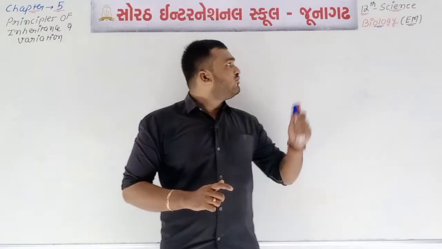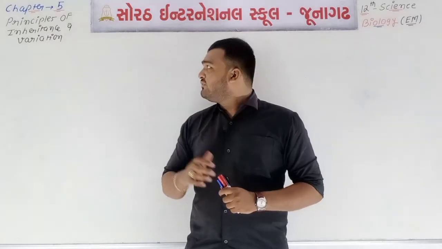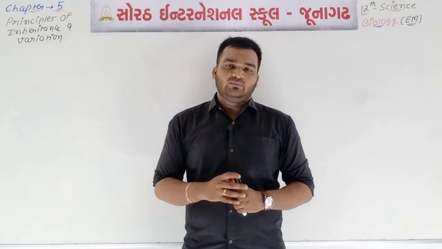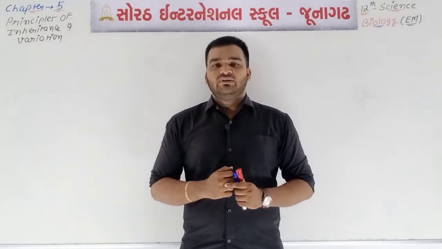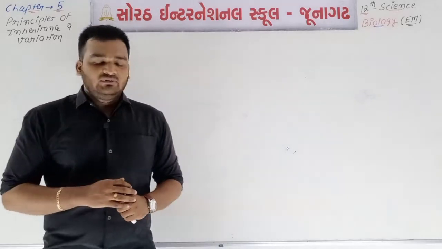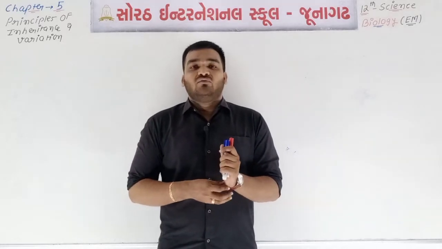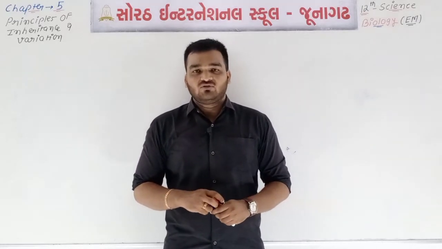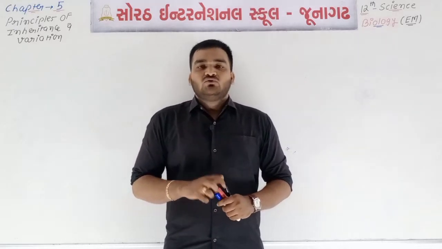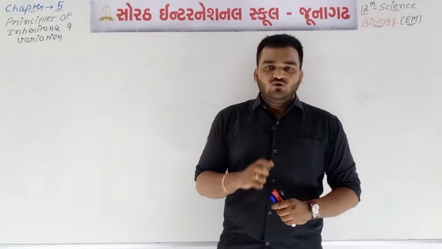We are learning 12th Science Biology English Medium, chapter number 5, the principles of inheritance and variation. In the last video lecture of this chapter, we talked about the chromosomal theory of inheritance. Today we are going to learn about different aspects connected with the father of experimental genetics, T.H. Morgan, means Thomas and Morgan. Before starting today's video lecture, we are going to revise the last video lectures at a glance.